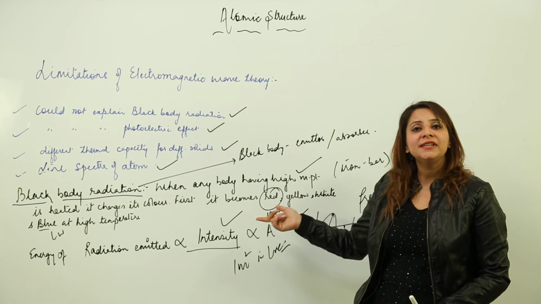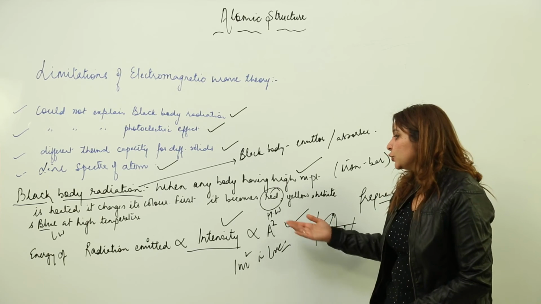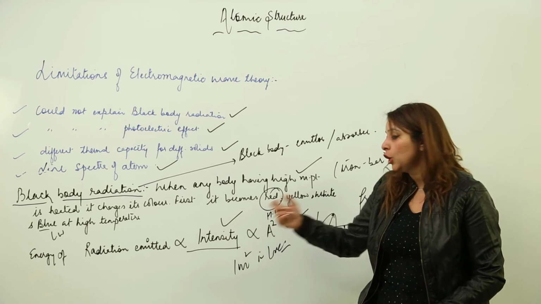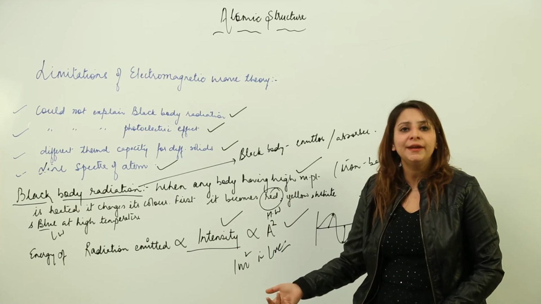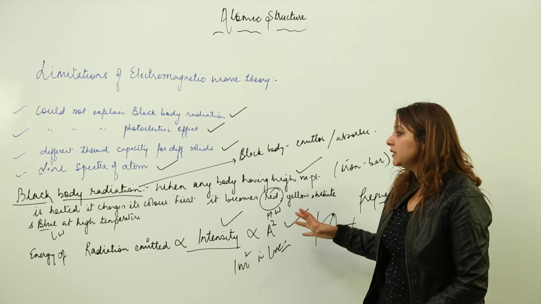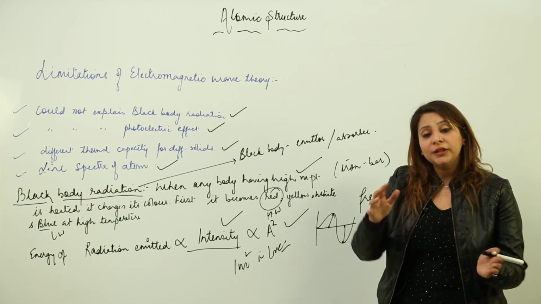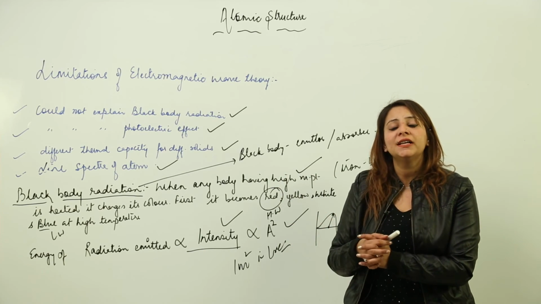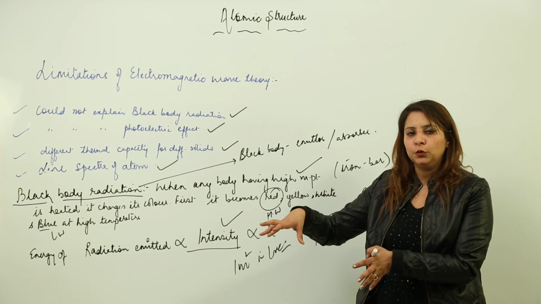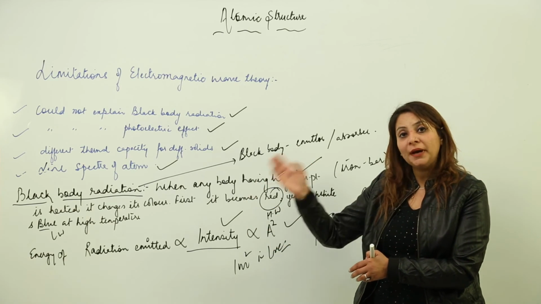But here what we see is that colors are changing, that means frequency is changing, because as you are heating, the radiations are going from high wavelength to low wavelength, or you can say from low frequency to high frequency. As we know, wavelength and frequency are inversely proportional. So this could not be explained by electromagnetic wave theory. There is a new theory which will consider light not as a wave particularly, but something else, we will discuss that, and this phenomenon is explained by that theory.